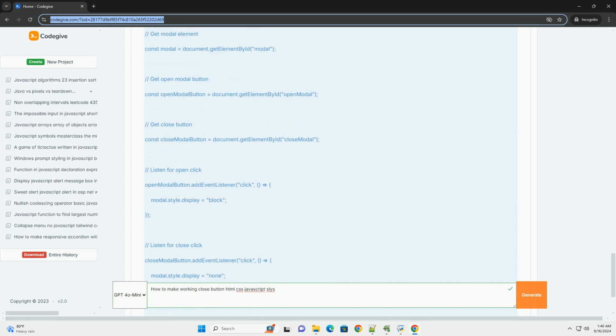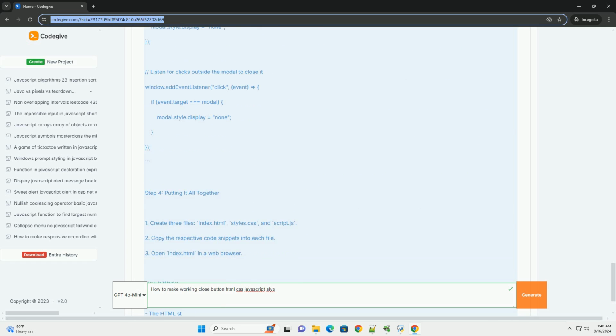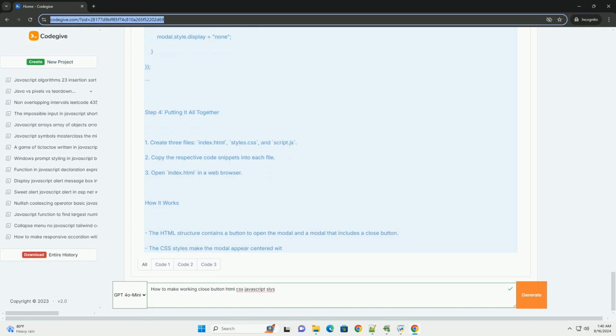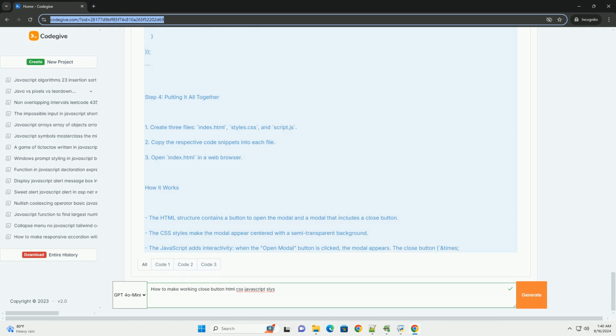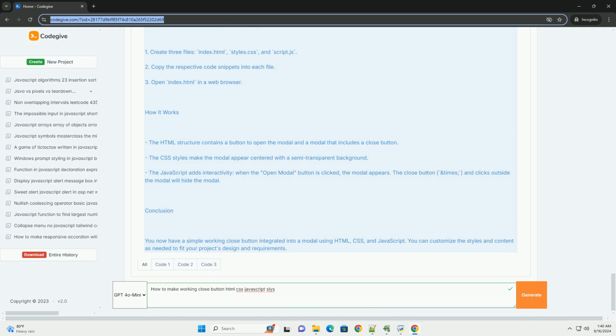Incorporate transitions to make the button visually appealing when interacted with. In JavaScript, add an event listener that captures click events on the button. When clicked, this event should trigger a function that either hides or removes the targeted element from the view, such as a modal or notification.